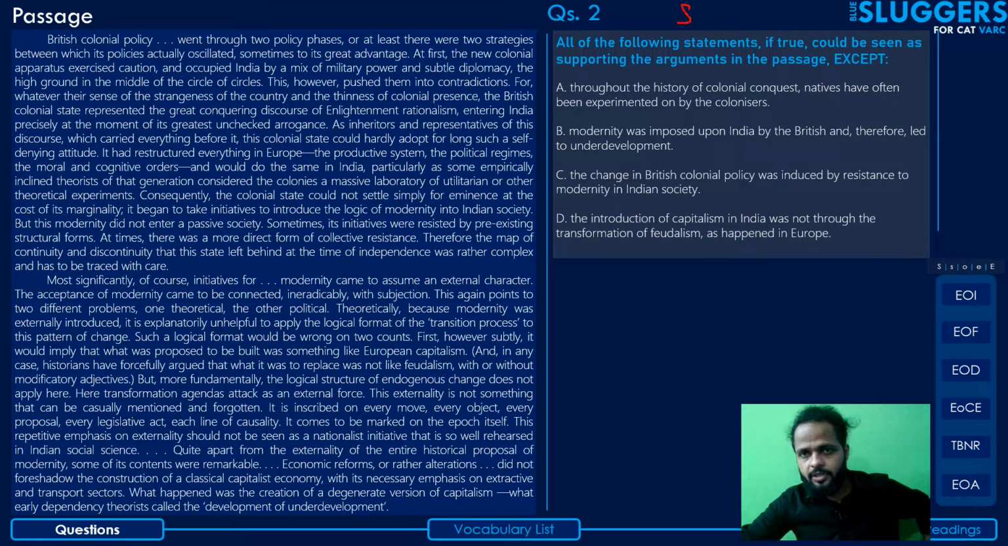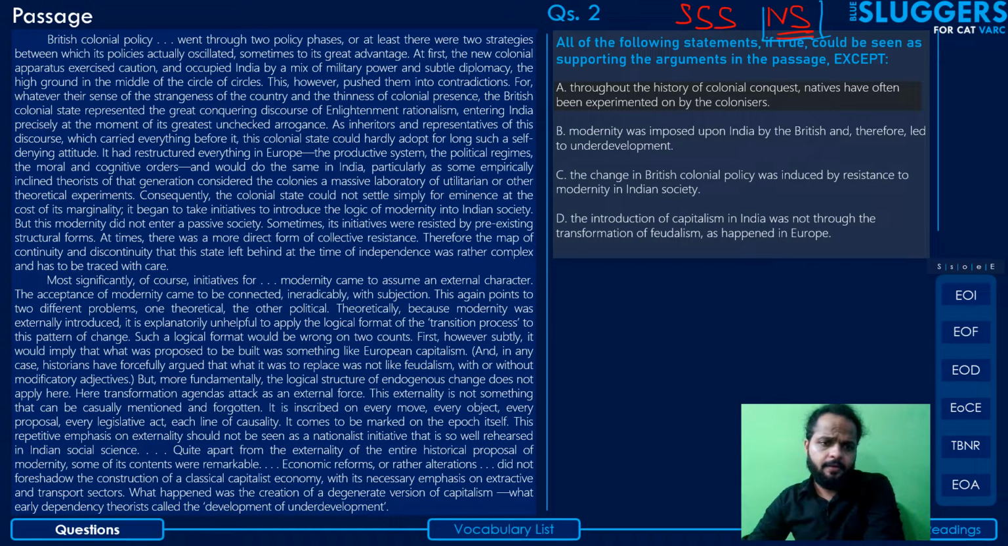Three of the options will support the arguments in the passage, and one of them will not support. I'm just going to write NS. It doesn't have to weaken, by the way. Just being irrelevant will also be enough, given that the rest of the three do support. So your correct answer will be the one that either does not support or weakens. Coming to the options, the first one says: throughout the history of colonial conquest, natives have often been experimented on by the colonizers.